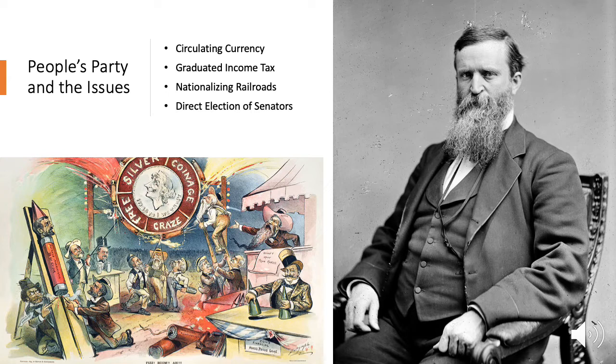and the direct election of U.S. senators. Now, at the time, U.S. senators were not elected by primary, but were chosen by the higher-ups within party organization, be they Democrat or Republican.